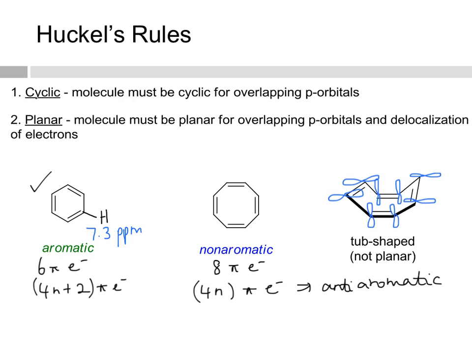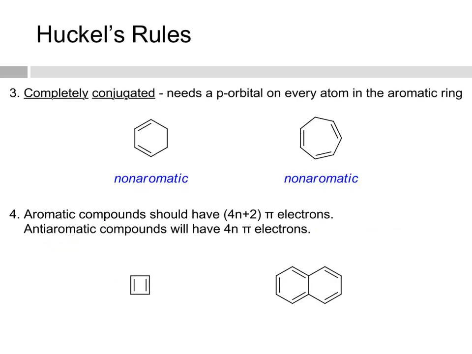Alkenes, however, are slightly more upfield, in the 4.5 to 6.5 range, and this proton is actually in that range. It's 5.3 ppm, showing that it's not an aromatic proton. The third rule requires that the molecule be completely conjugated.